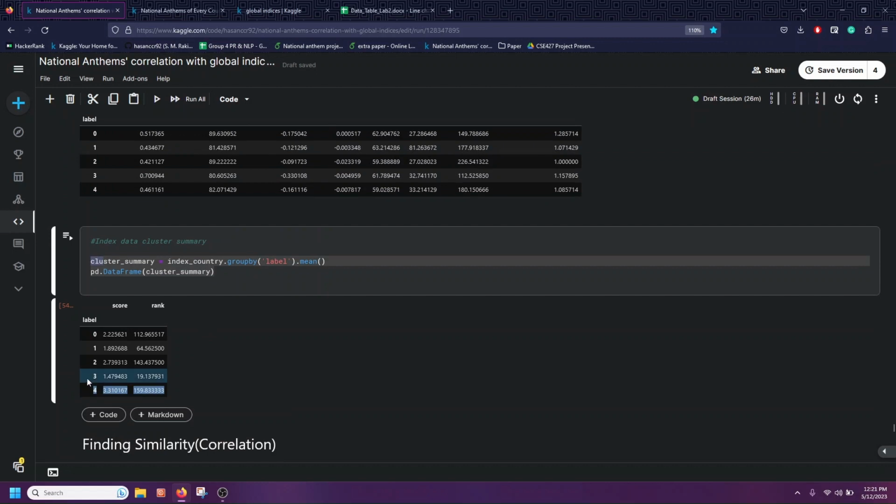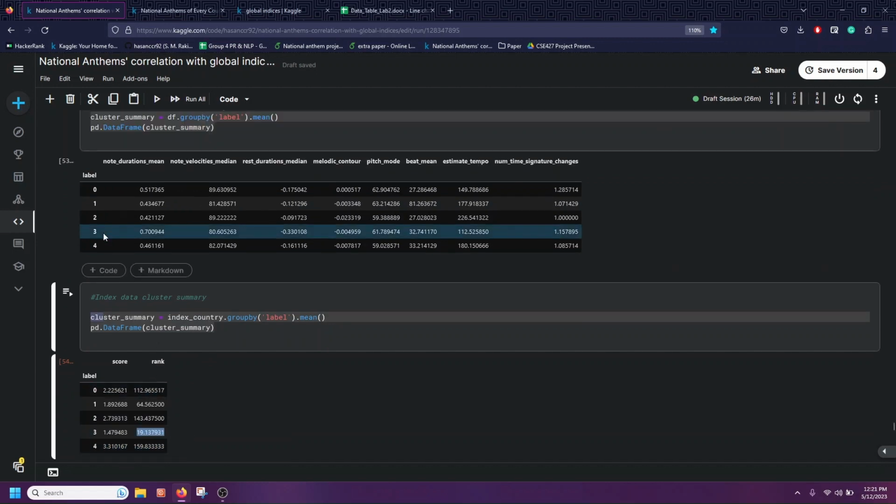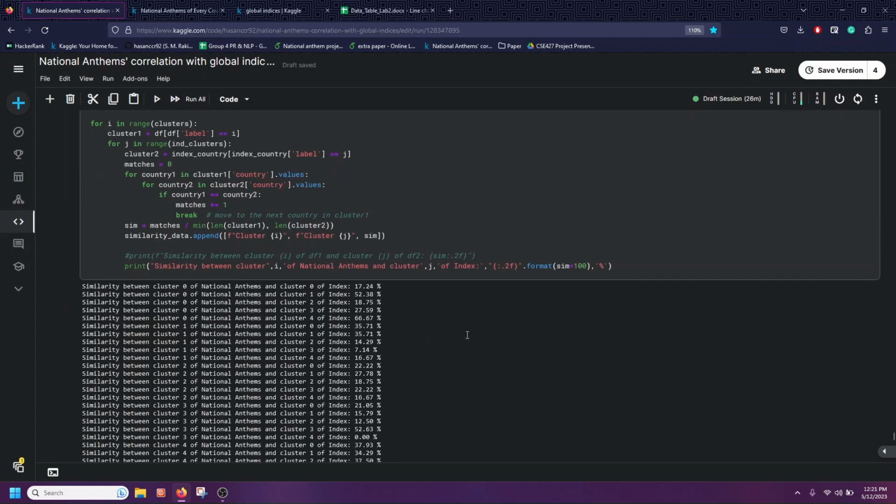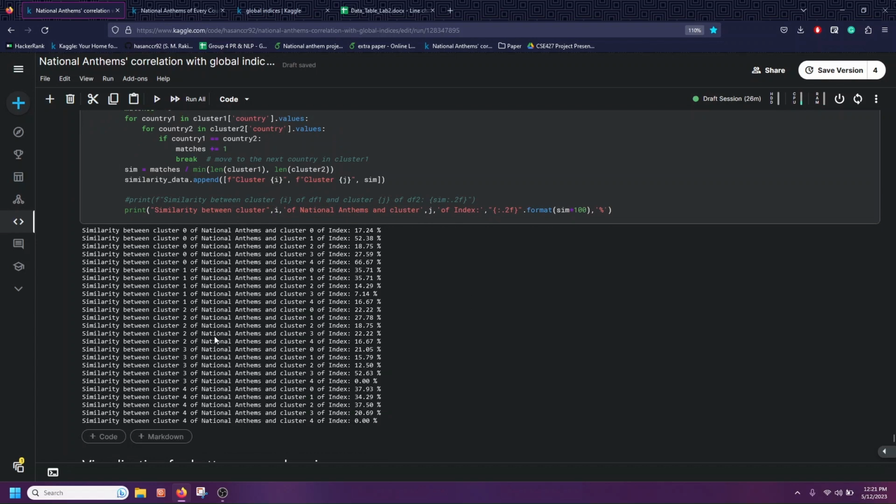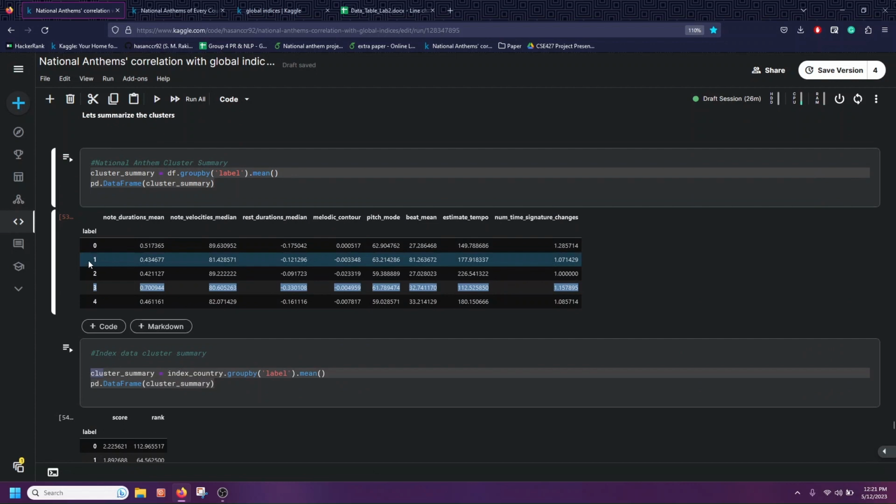So cluster 3 of index is the highest peace ranking countries. So let's see how the highest peace ranking countries differ from the lowest peace ranking countries.